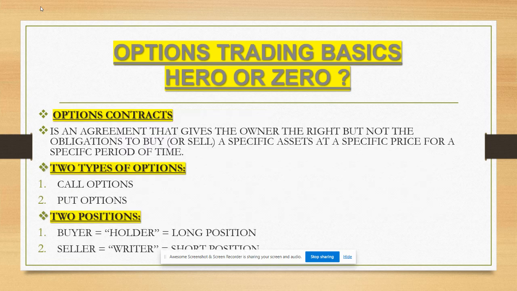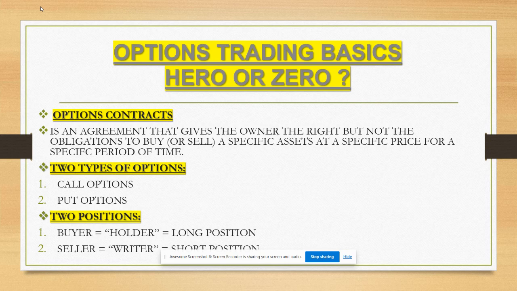Okay, so what are option contracts? An option contract is an agreement that gives the owner the right but not the obligation, the same as we discussed in the last slide, to buy or sell a specific asset at a specific price for a specific period of time. We'll understand this better in the next slides. So it gives the right but not the obligation by paying the premium and not the full amount, for a specific asset at a specific price and a specific period of time.